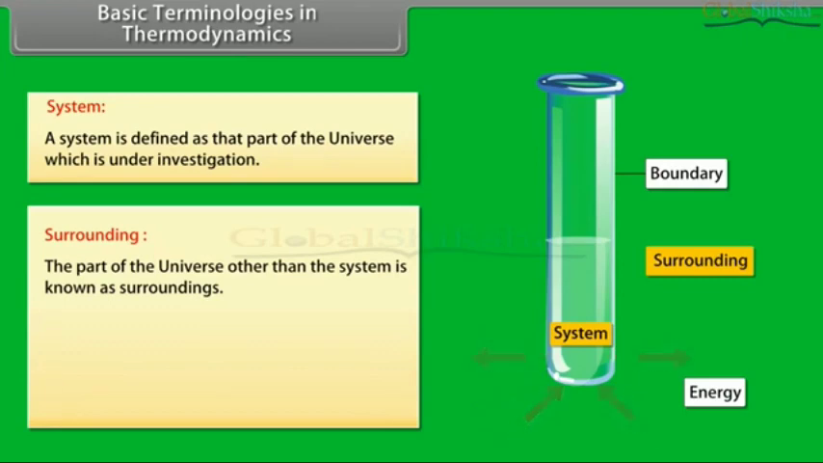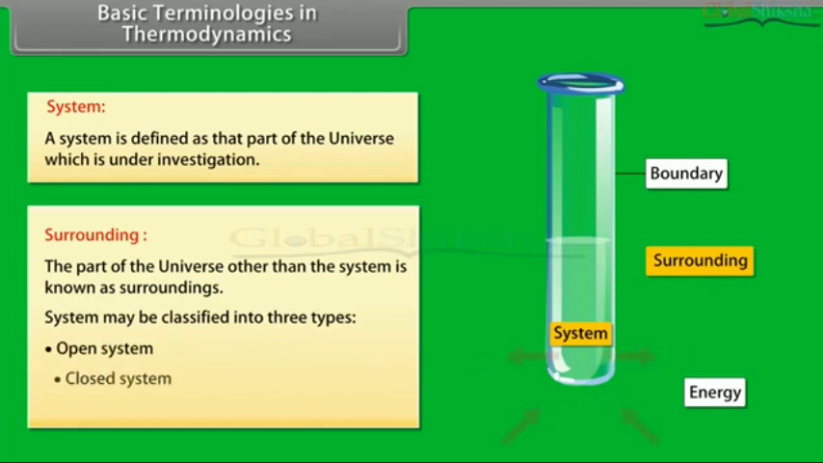For example, if a reaction mixture is taken in a test tube, the reaction mixture constitutes the system. The walls of the test tube constitute the boundary, and everything else is the surroundings. System may be classified into 3 types: open system, closed system, isolated system.